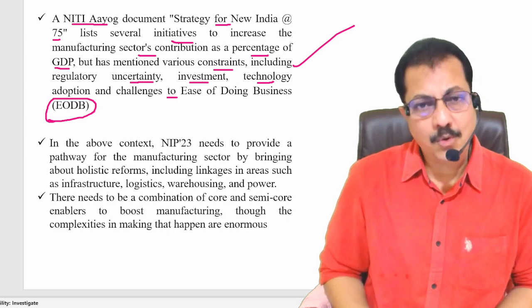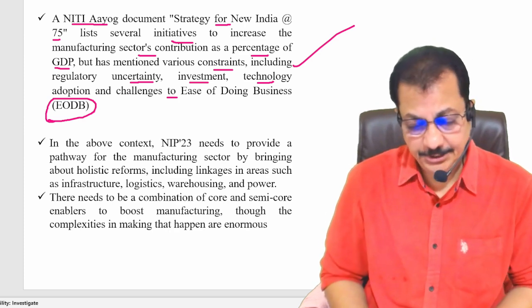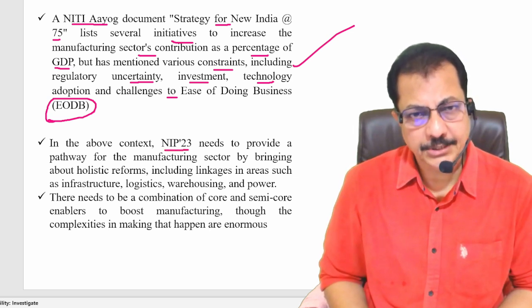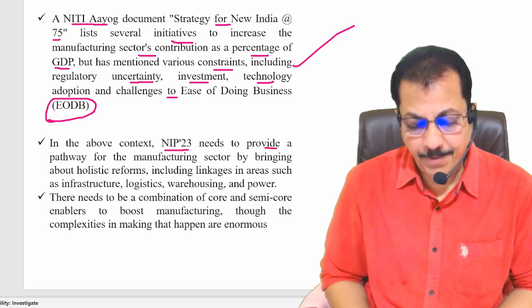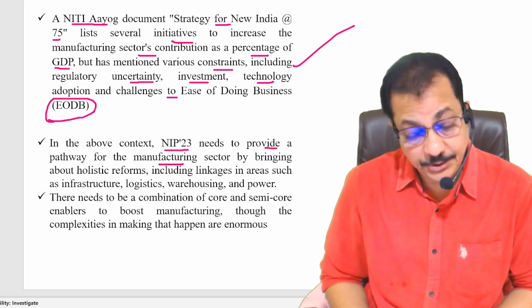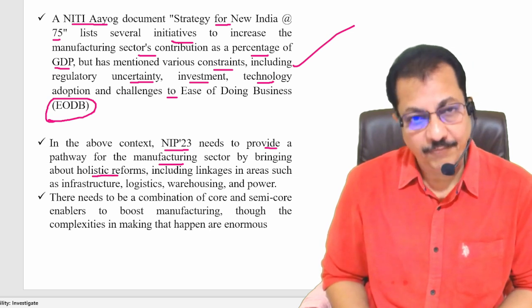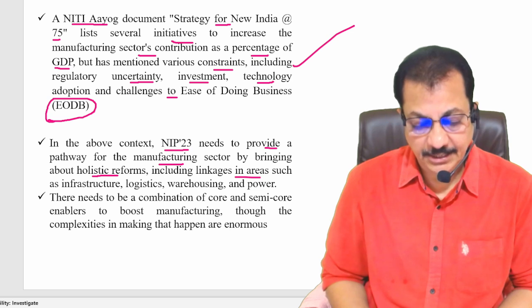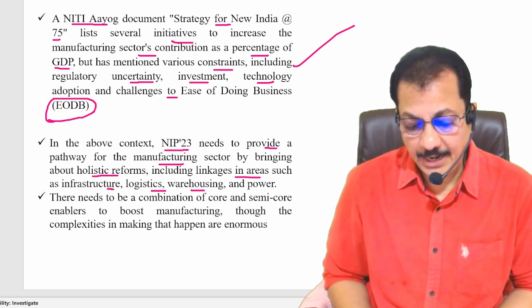In the above context, NIP 23, the New Industrial Policy 2023, needs to provide a pathway for the manufacturing sector by bringing about holistic reforms, including linkages in areas such as infrastructure, logistics, warehousing, and power.